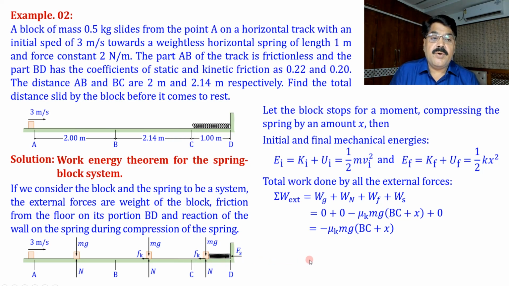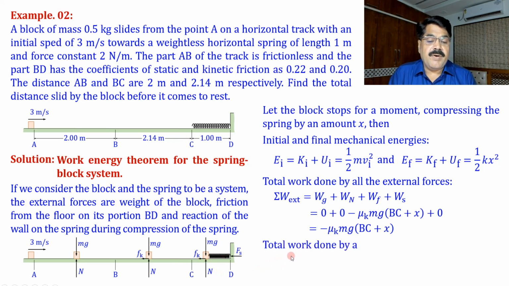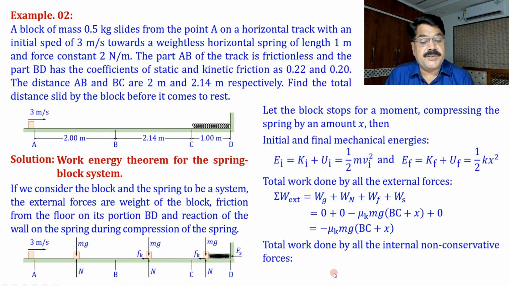Total work done by all the external forces plus total work done by all the internal non-conservative forces equals the change in mechanical energy. Here you can see there is no internal non-conservative force. Of course, friction is an external force. So total work done by all the internal non-conservative forces will be 0. So we write here summation W internal non-conservative is 0.